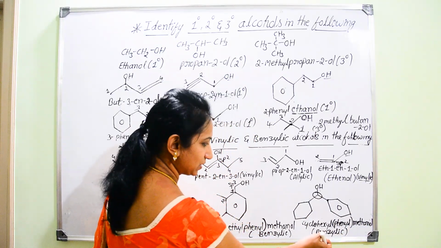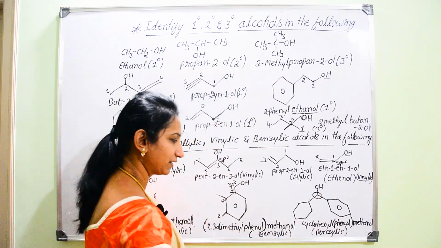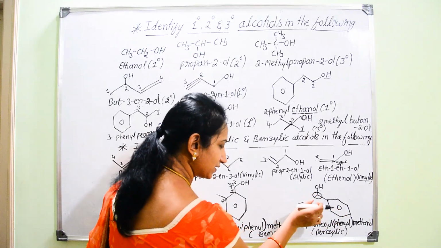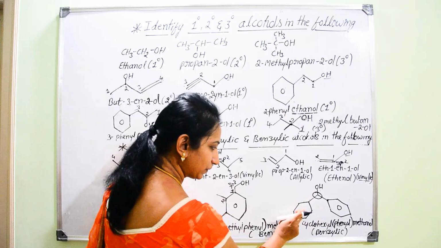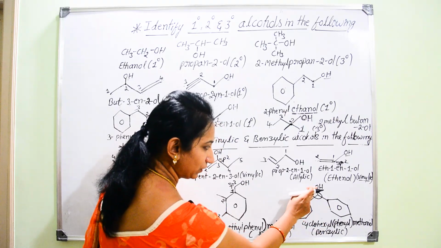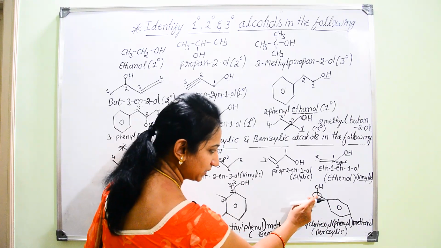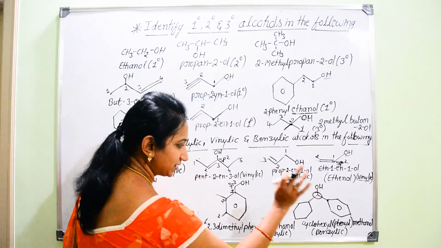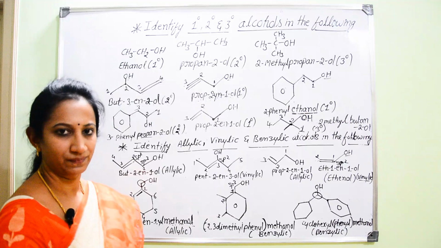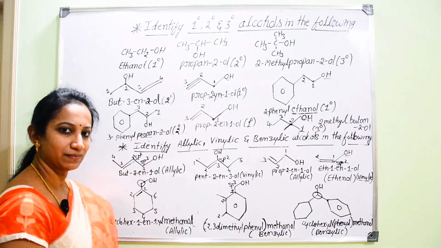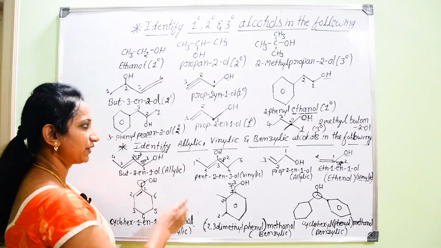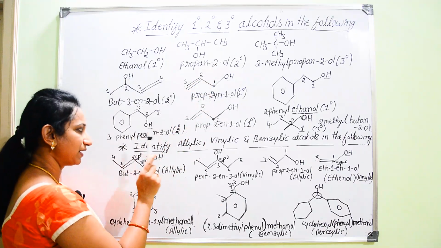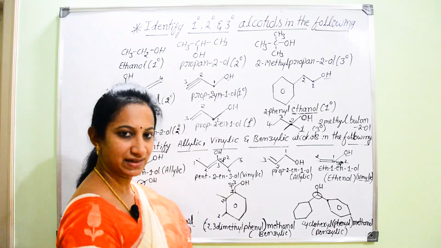You can easily guess now, it also belongs to benzylic. Why does it belong to benzylic? Because if we consider this, on either side there is a cyclic ring, but OH is attached to the sp3 carbon, which in turn is directly linked to the aromatic ring. Hence it belongs to benzylic alcohol. These are the different examples I have quoted for you, so that you can easily distinguish primary, secondary, tertiary alcohols as well as allylic, vinylic and benzylic alcohols.